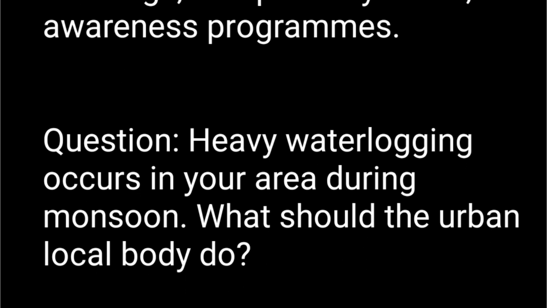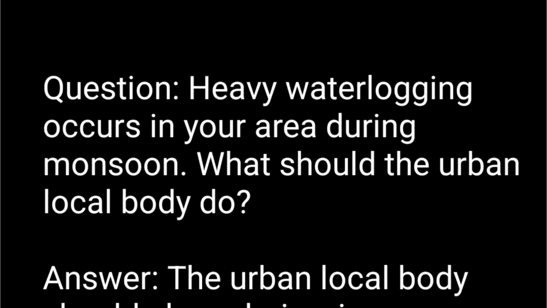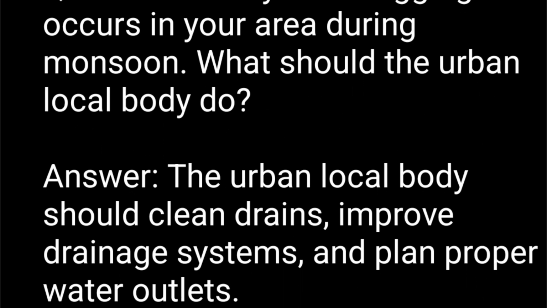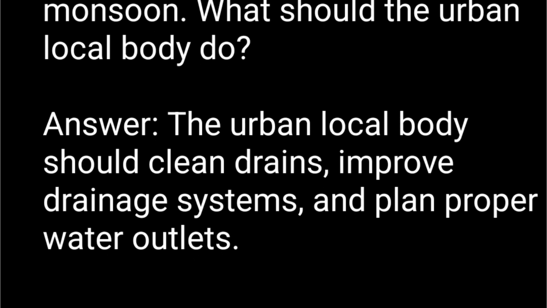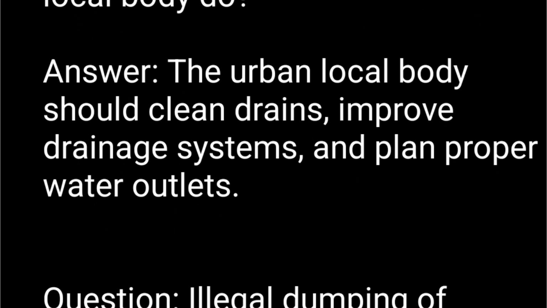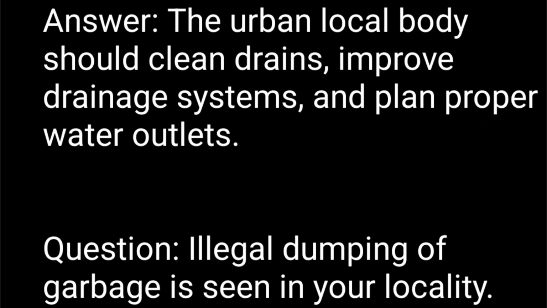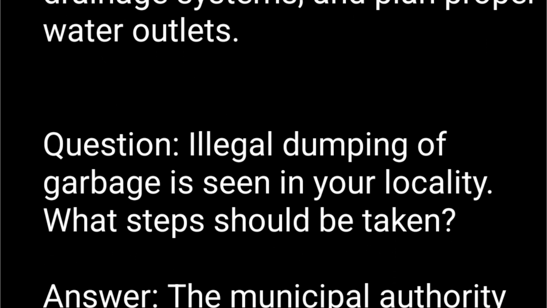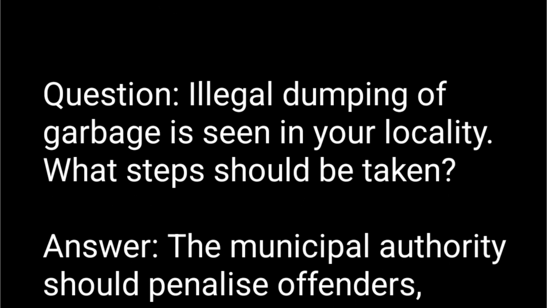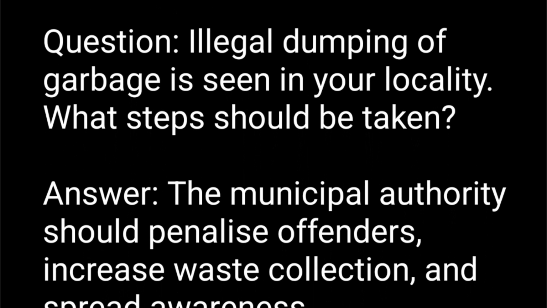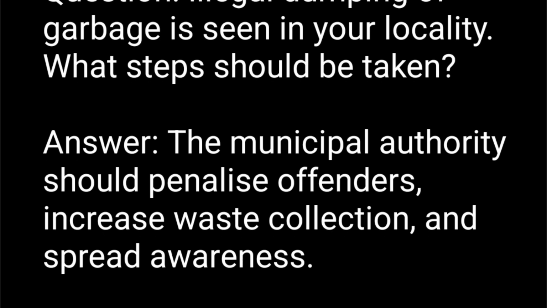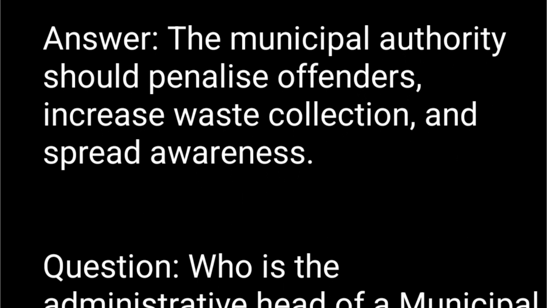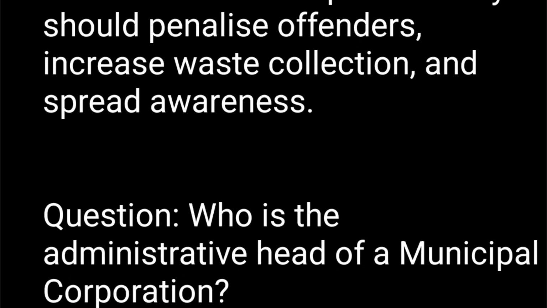Question. Heavy waterlogging occurs in your area during monsoon. What should the urban local body do? Answer. The urban local body should clean drains, improve drainage systems, and plan proper water outlets. Question. Illegal dumping of garbage is seen in your locality. What steps should be taken? Answer. The municipal authority should penalize offenders, increase waste collection, and spread awareness.